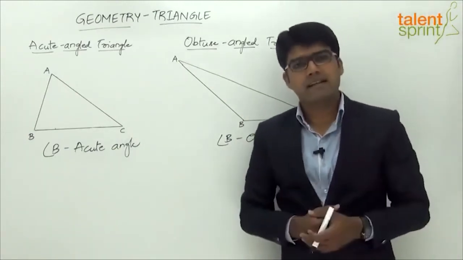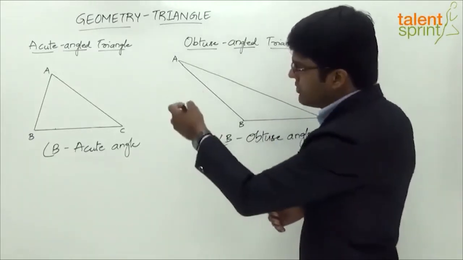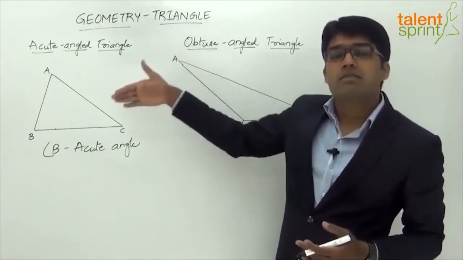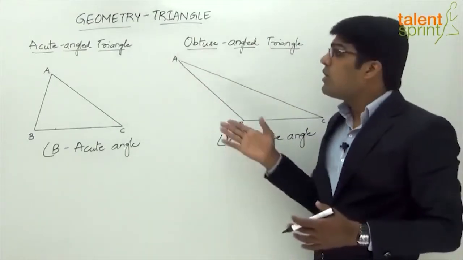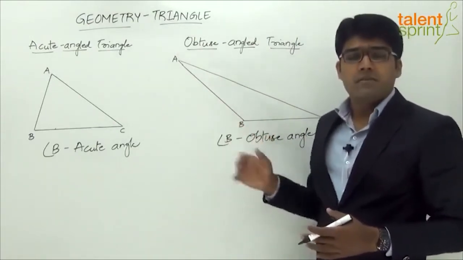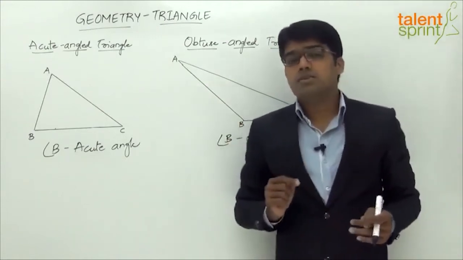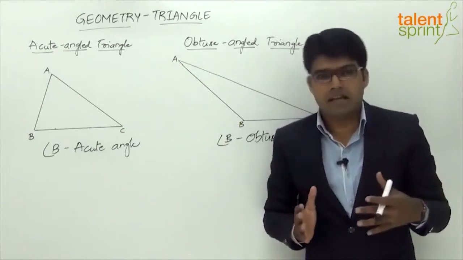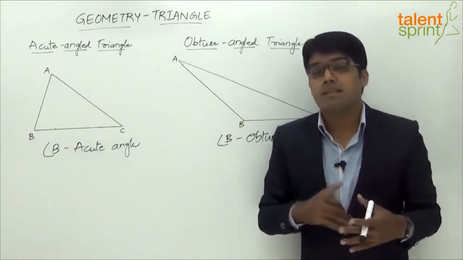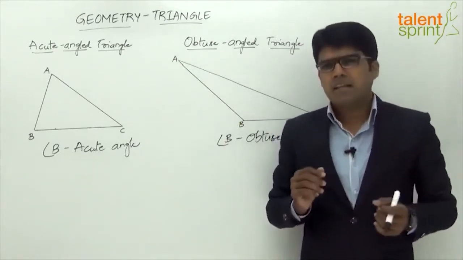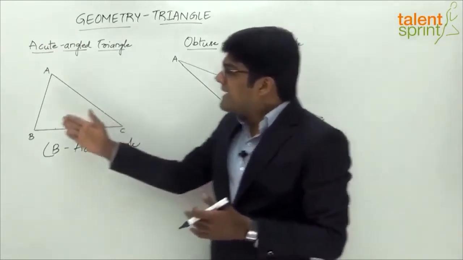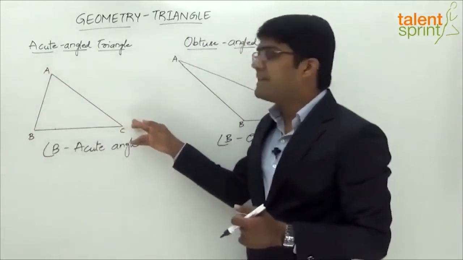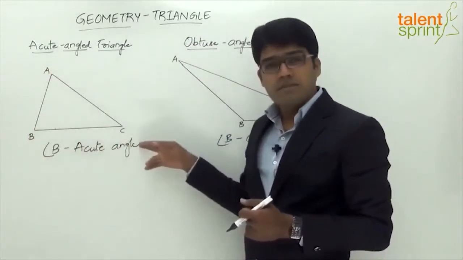In a right angle triangle, we know that AC square equals AB square plus BC square. That is, AC square, the hypotenuse square, will be equal to the sum of the squares of the remaining two sides. Now let us derive similar relationships for these two triangles. We have clearly understood that the side which is opposite to the largest angle will be the largest side, and the side which is opposite to the smallest angle will be the smallest side. Now if angle B is exactly 90 degrees, what do we get? The opposite side, AC square equals AB square plus BC square.